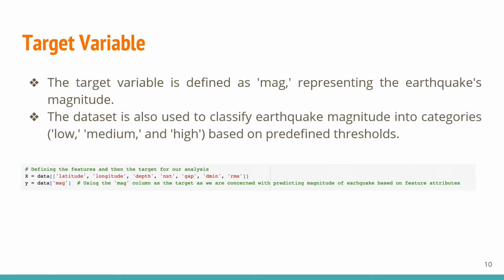Also, we have categorized the magnitude into low, medium, and high. The dataset is used to classify the magnitude. We have used the encoder to classify the magnitude, which my friend will discuss later. For further discussion, I would like to hand over to my friend Saugat Pokhrel. Thank you.